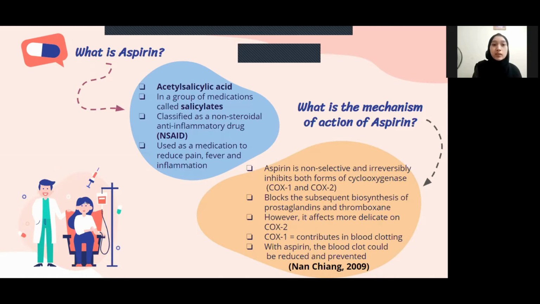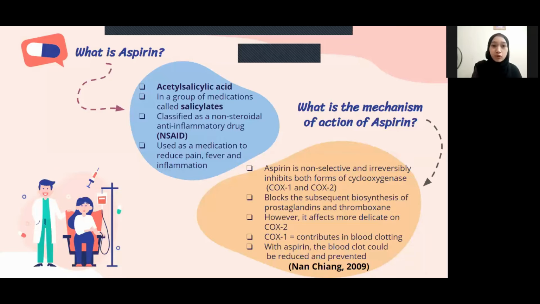So next, what is the mechanism of action of aspirin? Aspirin is non-selective and irreversibly inhibits both forms of cyclooxygenase. Cyclooxygenase, or also called COX, is divided into two forms, which are COX-1 and COX-2. With aspirin, it can block the subsequent biosynthesis of prostaglandin and also thromboxane. However, aspirin is more selective to COX-1 compared to COX-2, and it affects COX-2 more delicately. So, aspirin inhibits COX-1 function.